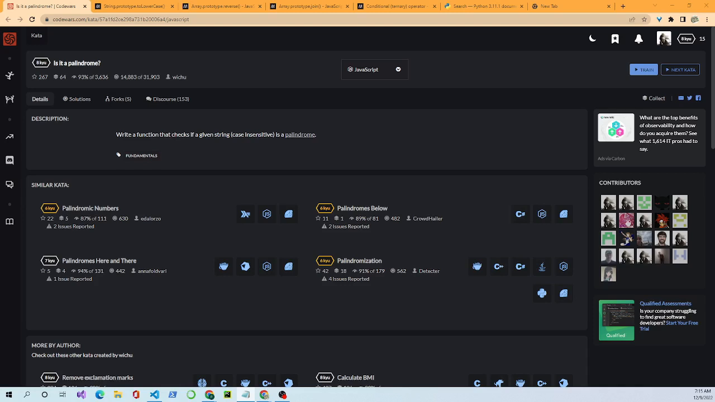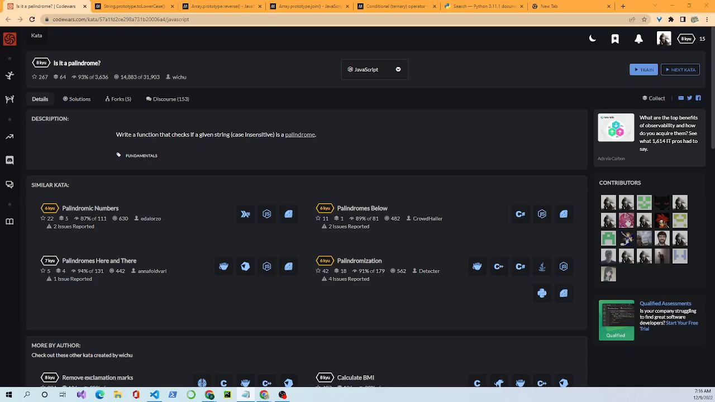We're solving 8Q in Code Wars called Is It a Palindrome? If you don't know what a palindrome is, it's a word, a number, or a phrase, or other sequence of characters that reads the same backwards as it does forwards. Good examples of palindromes are words like race car and madam. They're spelled the same backwards and forwards.